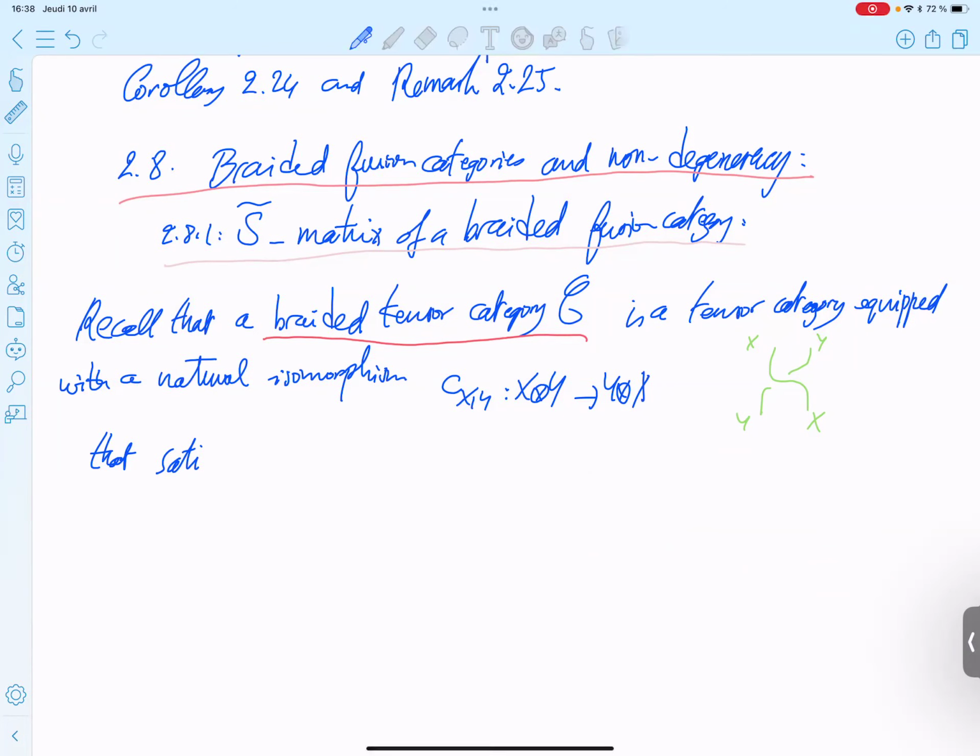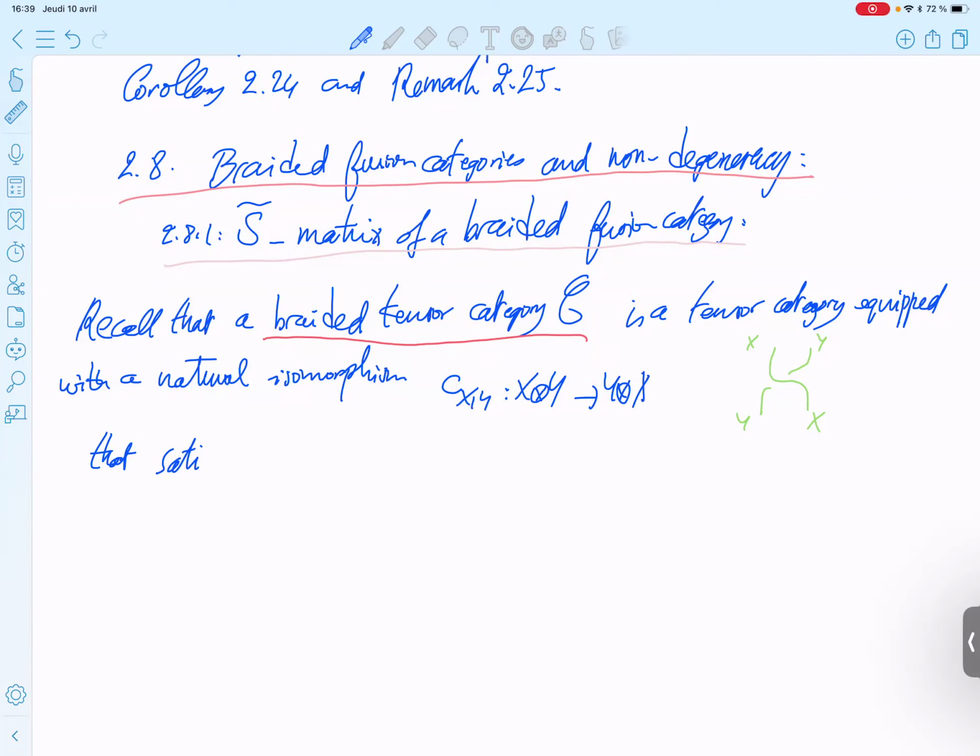Again, the point of this class is not to introduce braided fusion categories. The goal of this class is to introduce the notion of the core or compensation, etc., for a braided fusion category.